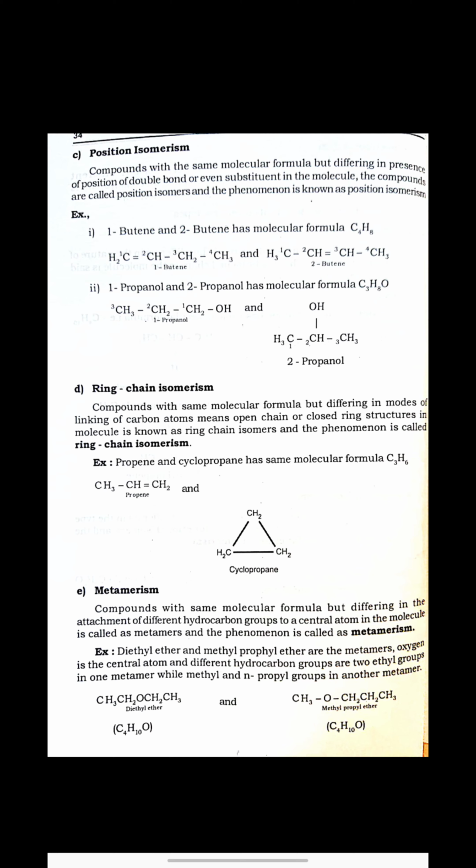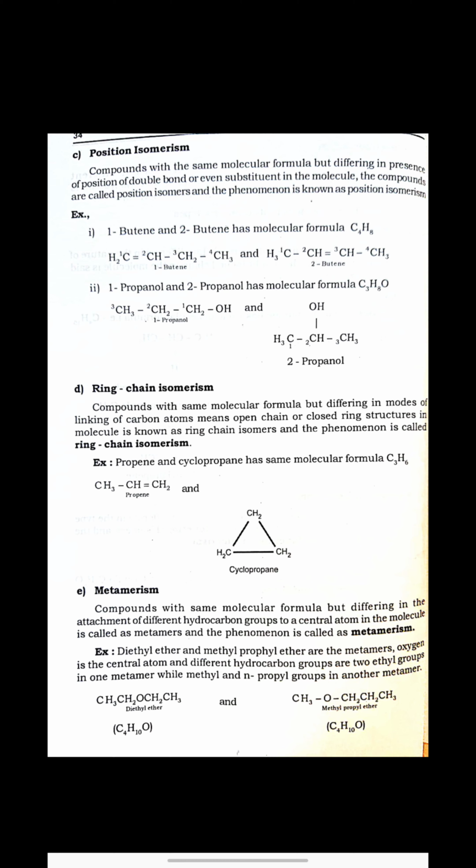Now concentrate on the first structure, diethyl ether. Obviously, ether means an oxygen linkage is there. On one side of the oxygen you can see an ethyl group, and on the other side of the oxygen also an ethyl group, and therefore when we link two hydrocarbon groups by one oxygen linkage, it is called an ether. So the name is diethyl ether.